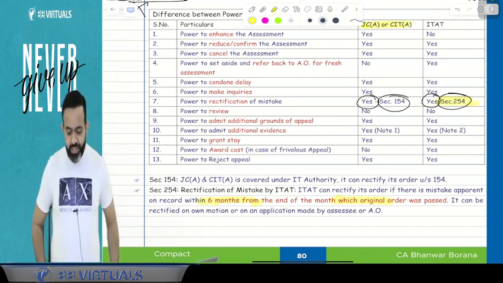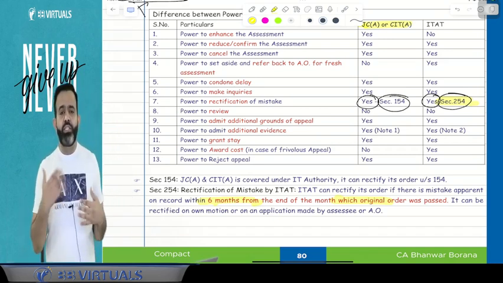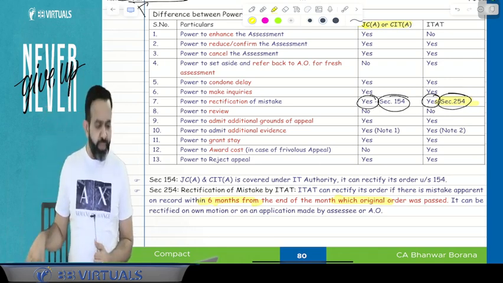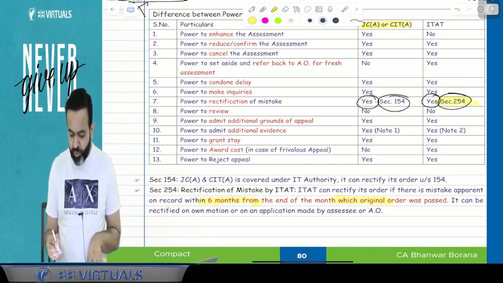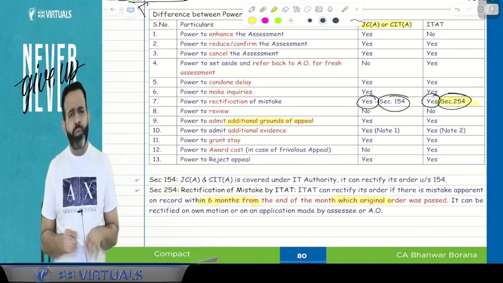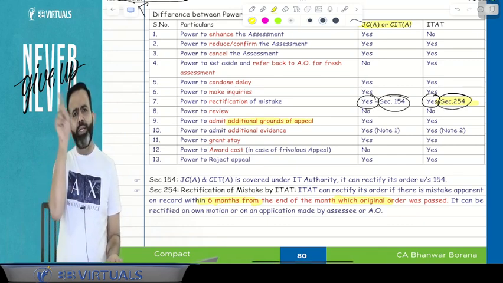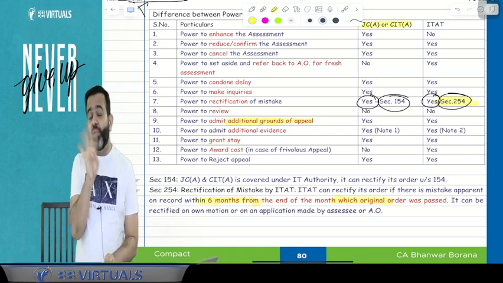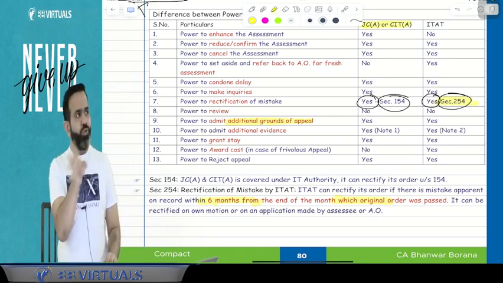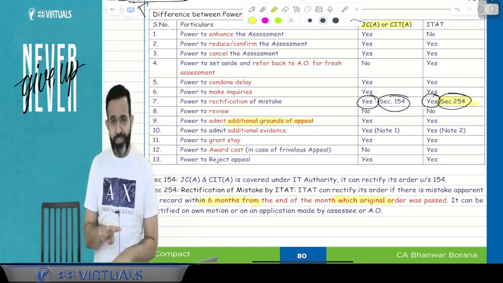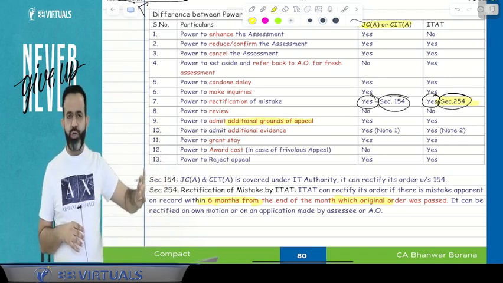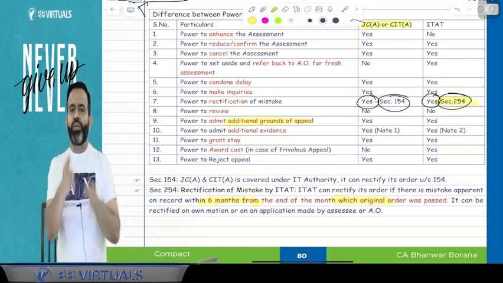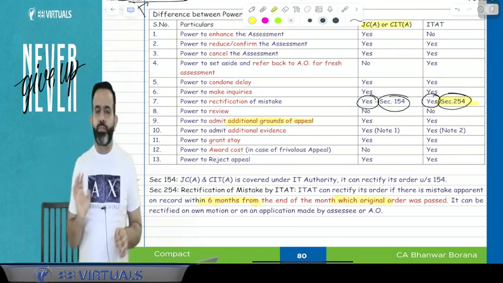Yes. Now the next part. Sir, can they allow us to take additional grounds of appeal? Now, what do we mean by additional grounds of appeal? Additional grounds of appeal means, for example, when you earlier filed the appeal, at that time you were aware of only 4 case laws. Your reference case laws were those 4 case laws, and they are in your favor. So you just gave these 4 case laws as the ground.